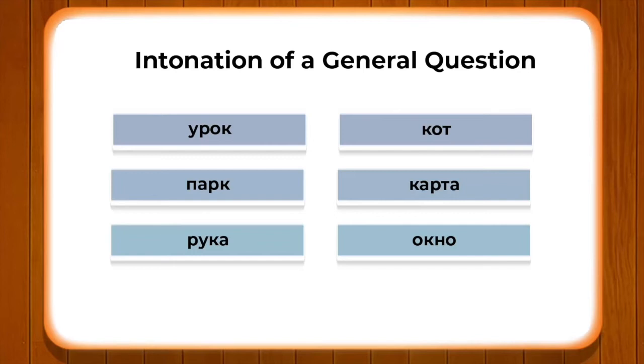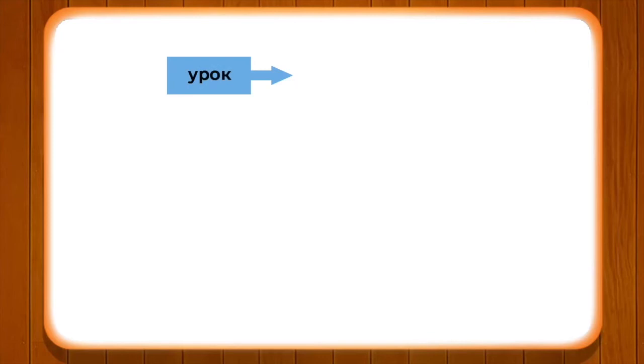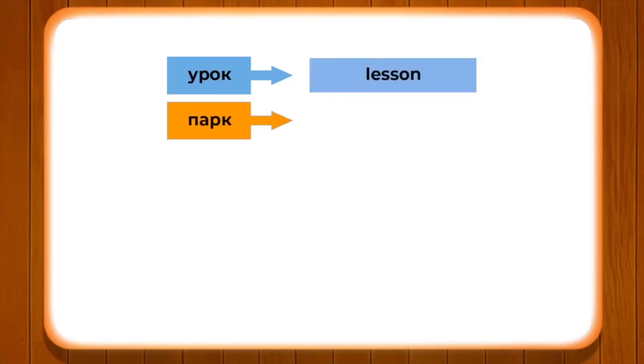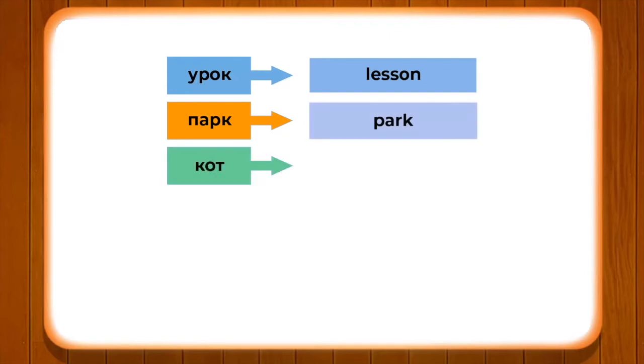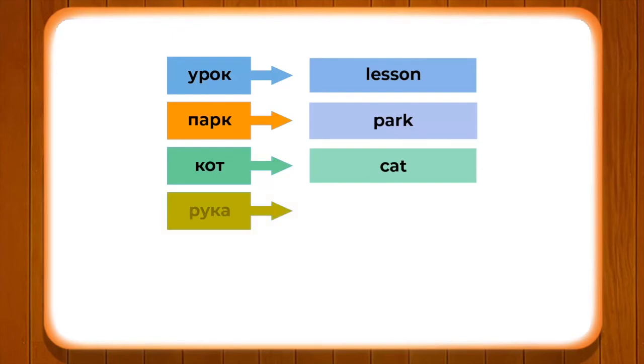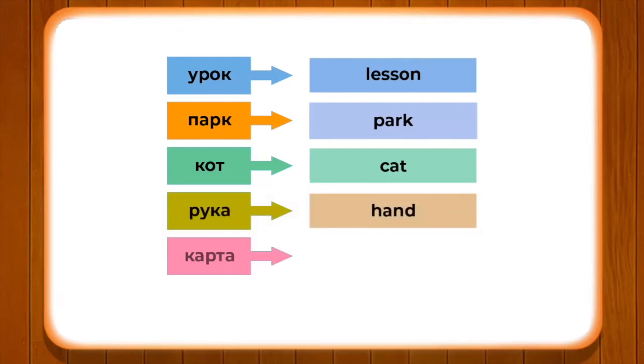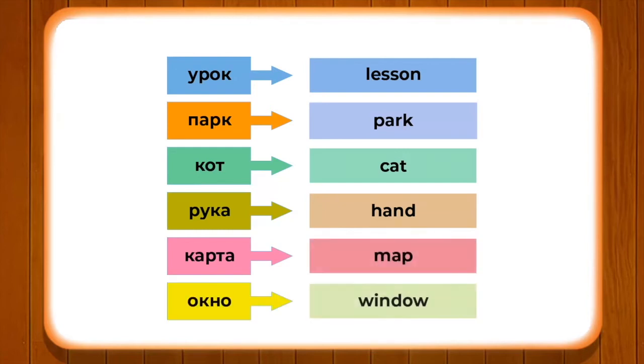So, I hope this is clear. Now, we will repeat these words once again. Urok means lesson, park means park, kot means cat, and basically kot means tomcat, and ruka means hand, karta means map, and okno, which means window.